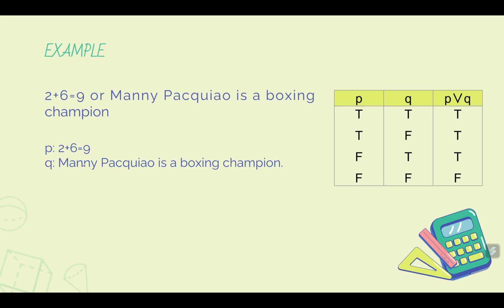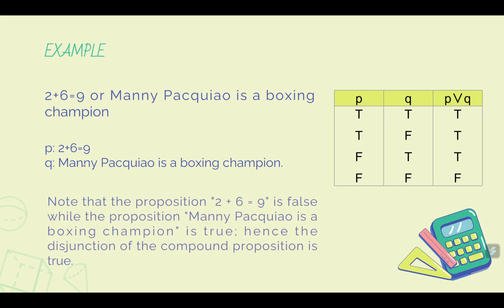And then we evaluate the truth value of each statement. Now, the statement P, of course, is false, and then the statement Q is true. Okay? Now, because of that, the combined statement is true. Now, 2 plus 6, again, is equal to 8, not equal to 9, so that is false. And then Manny Pacquiao is a boxing champion is, of course, true. Because in a disjunction, we only need one true for the combined statement to be true. We know that the statement P or Q is true.